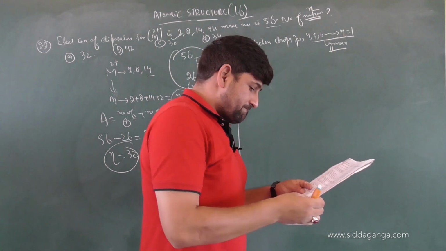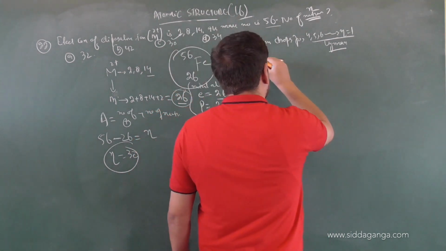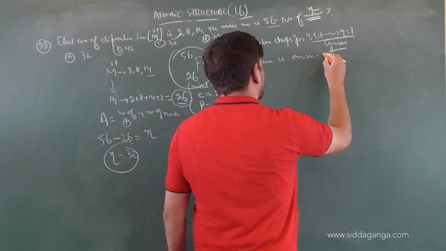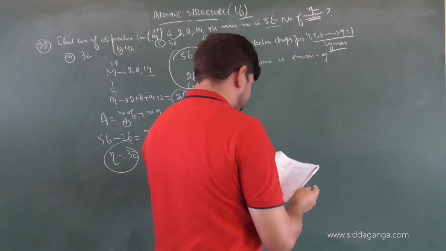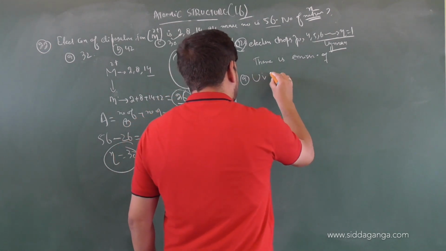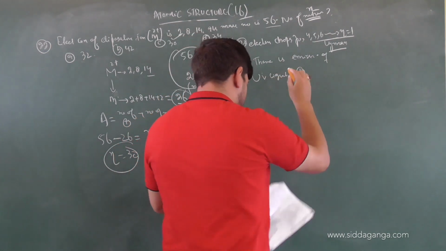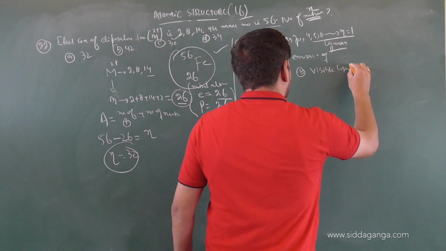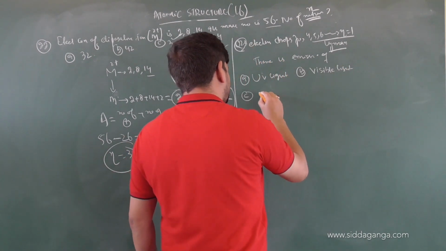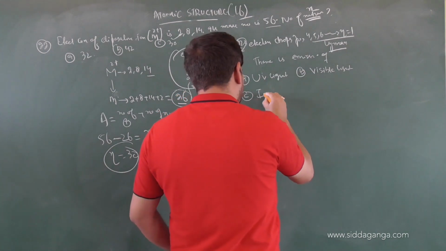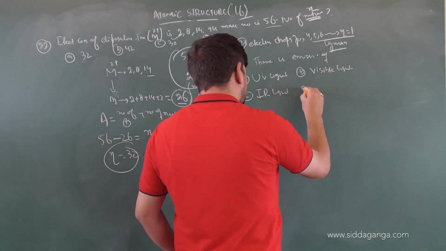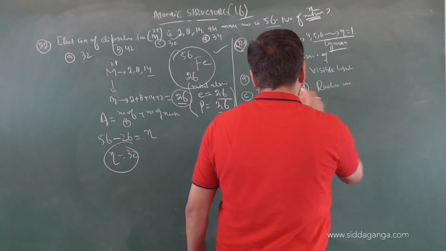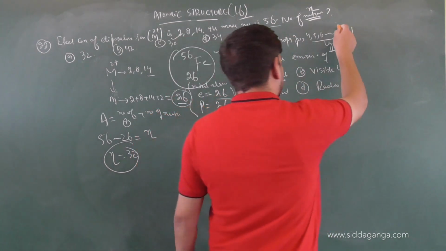Our question is, there is emission of option A, UV light, option B, visible light, option C, IR light, and option D, radio waves. Naturally it will be ultraviolet light, because this will be exhibited in which series?